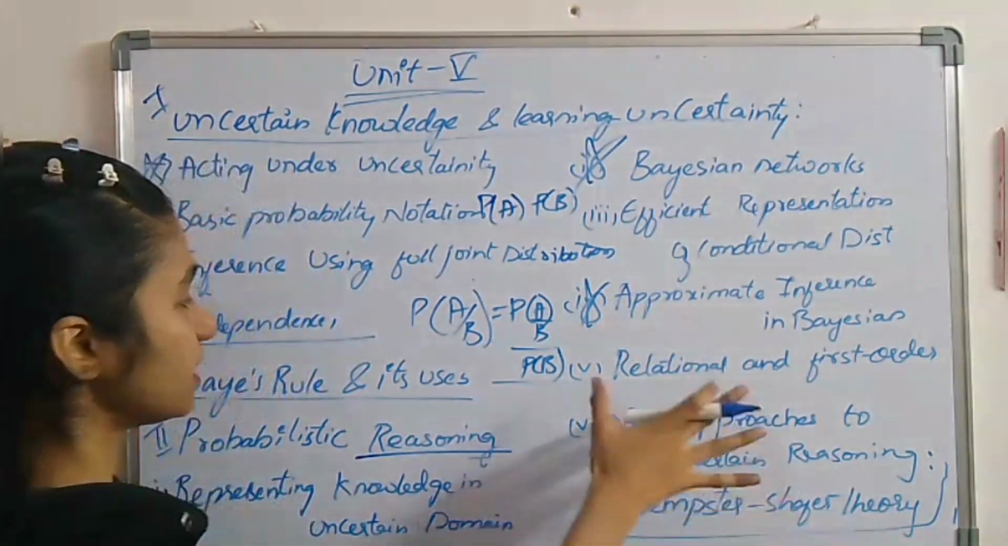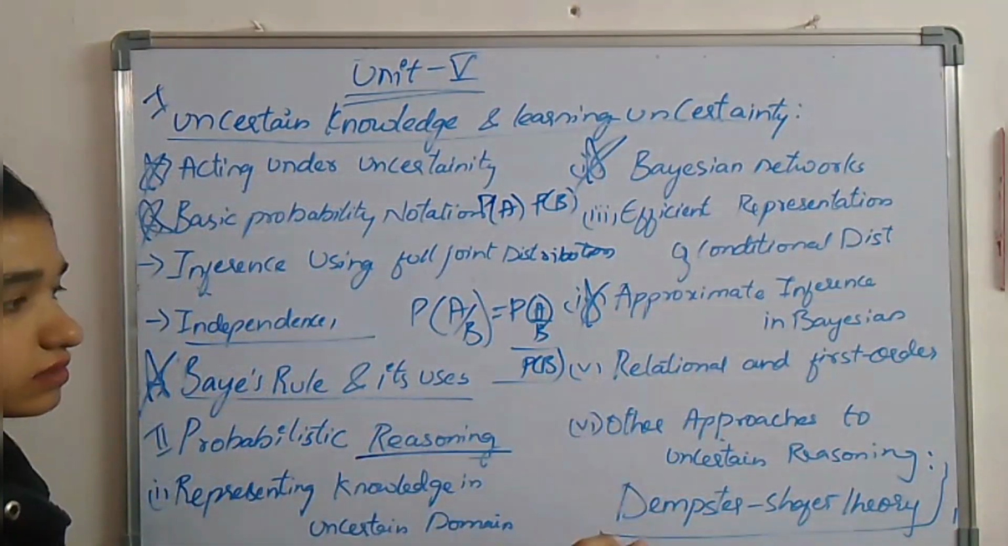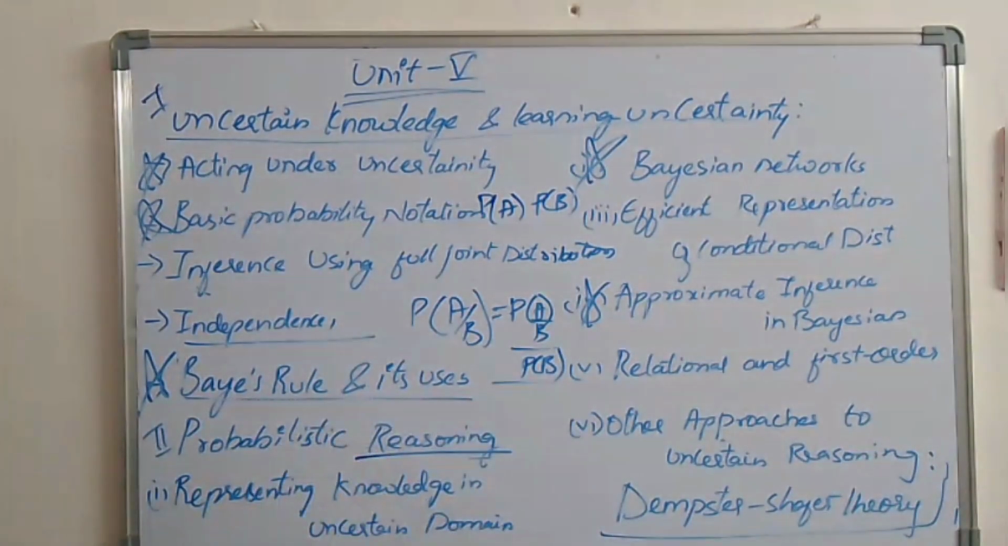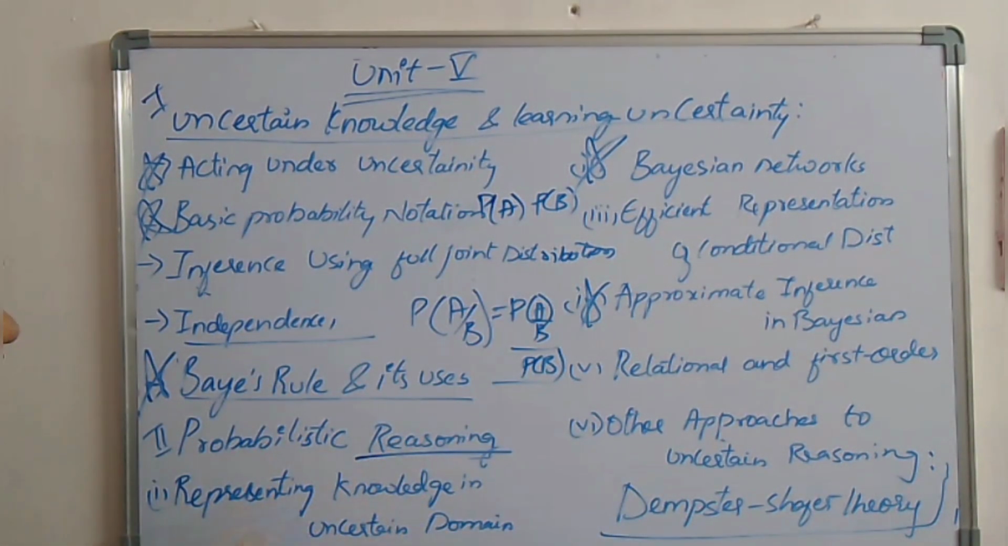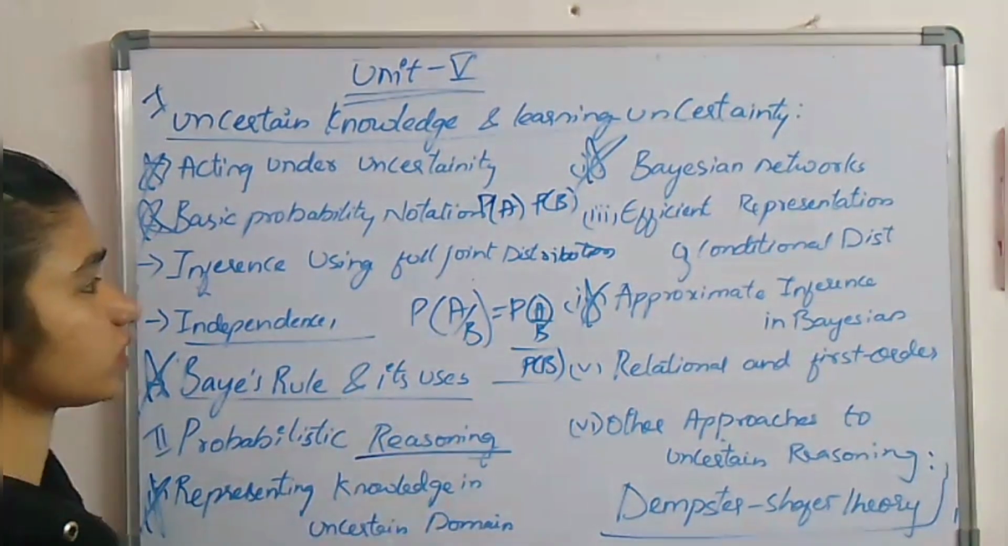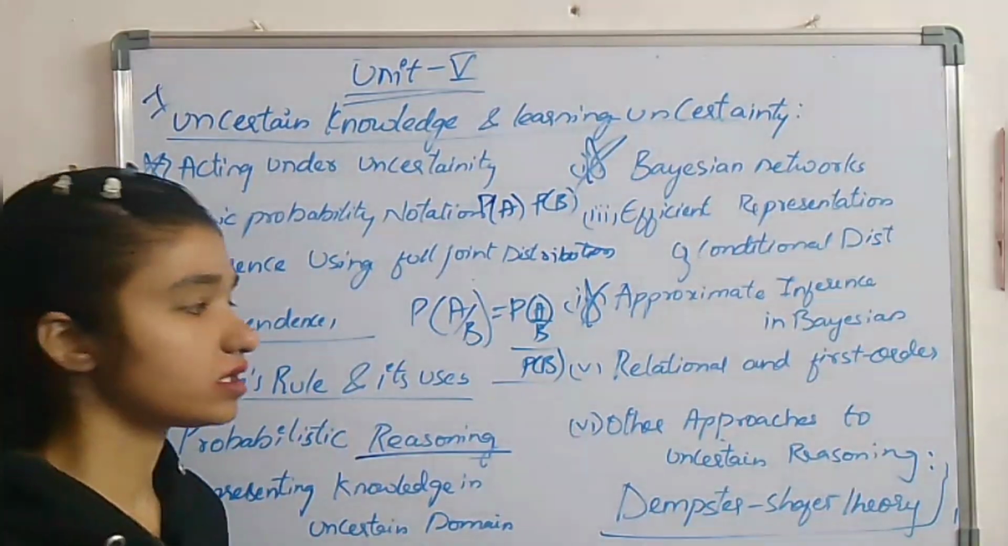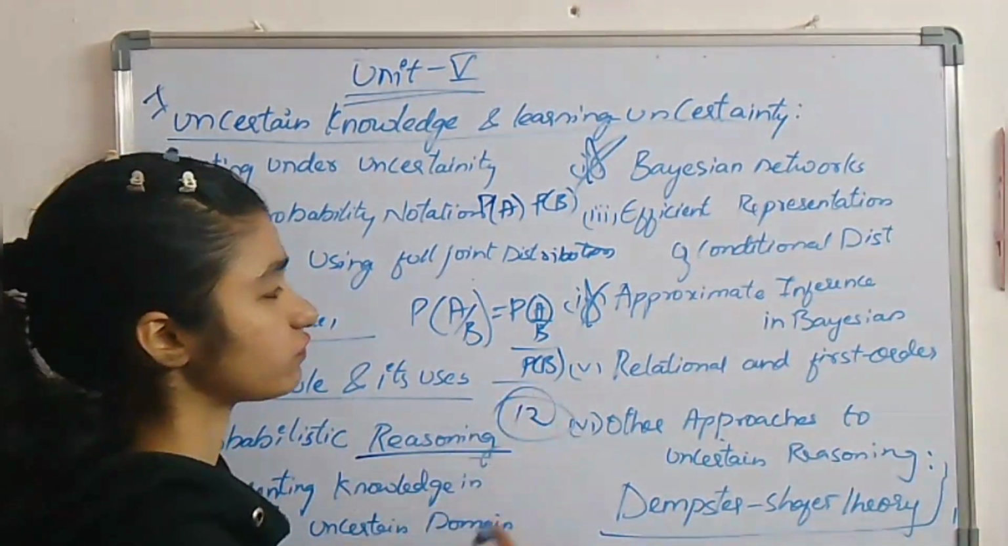Okay, first you have to complete this Bayesian topic. Then you can go for the other things. And after completing this one, then you can go for any other questions. And mostly you can complete this entire unit so that you can get the full 12 marks.